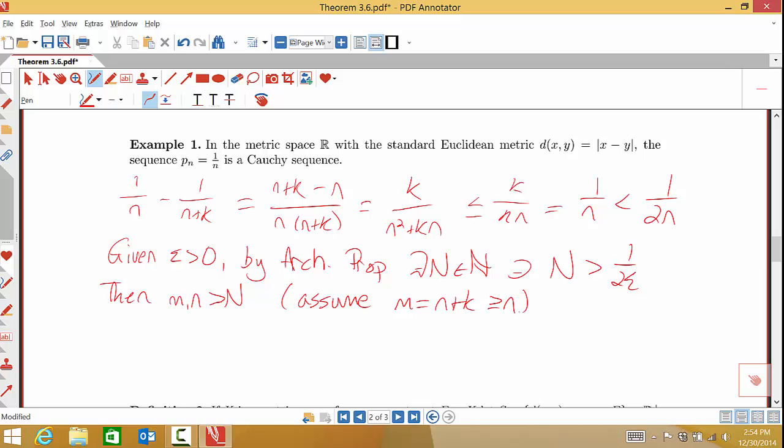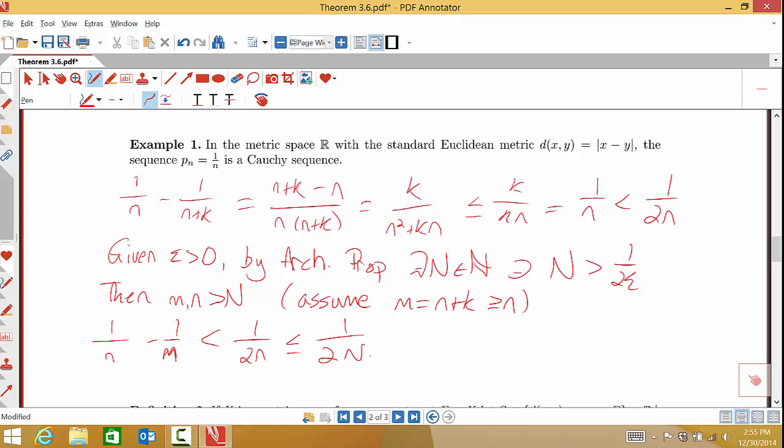Okay, obviously if k is 0, their difference is 0. We don't need to worry so much about that. So if I have that, then I can look at this 1 over n minus 1 over m. This is my distance from P sub n to P sub m. This is, by the algebra we did up there, less than 1 over 2n, which is certainly less than or equal to 1 over 2 capital N,